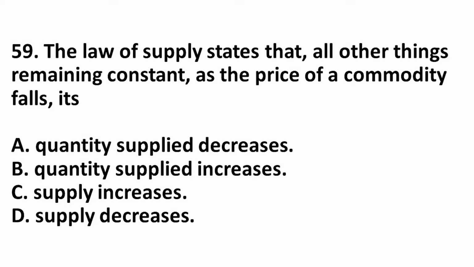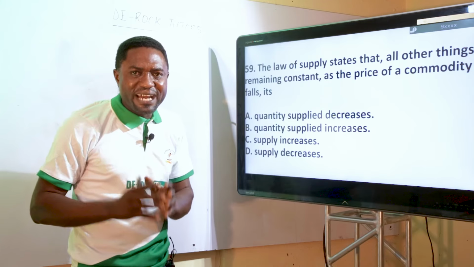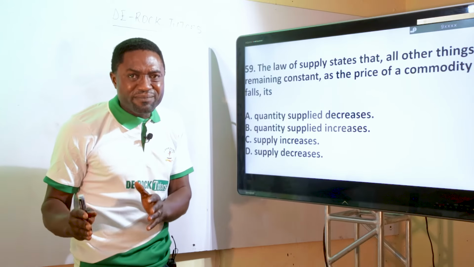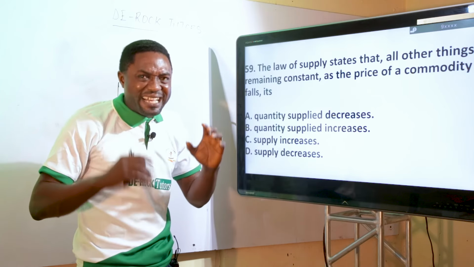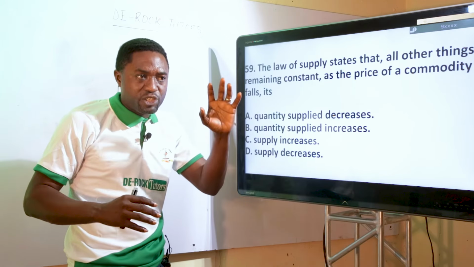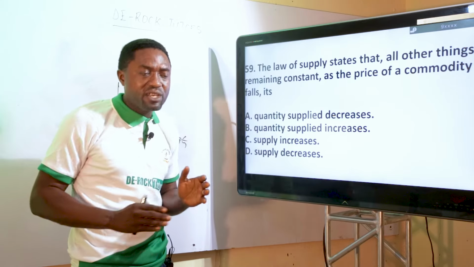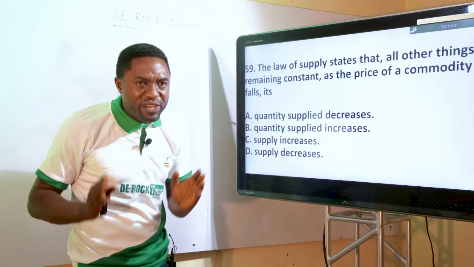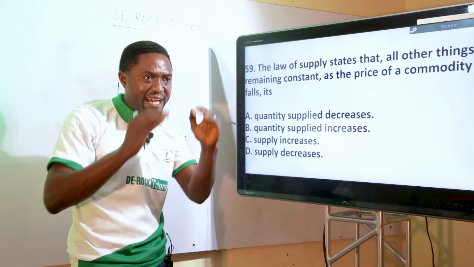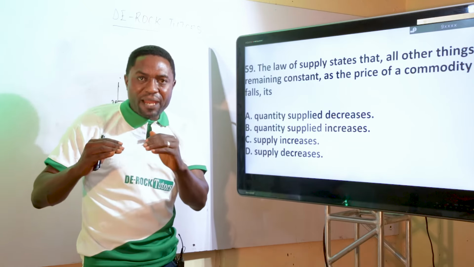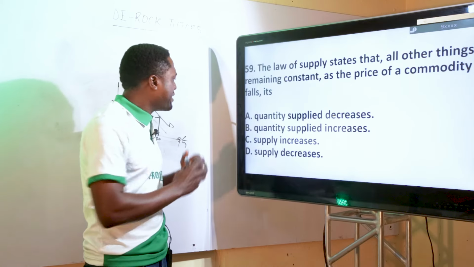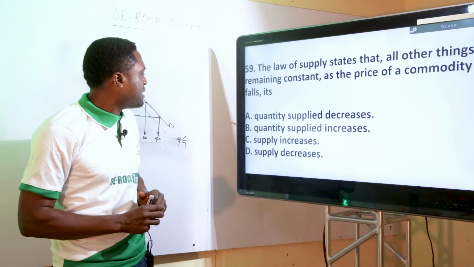As the price of a commodity falls, definitely its supply will fall because they move in the same direction. When you talk about the law of demand, when the price is going up, quantity demanded comes down. That one has a negative relationship. You understand? They are not moving in the same direction. But when you consider the law of supply, they move in the same direction. When the price is high, quantity supplied will be high. When the price is low, quantity supplied will be low. So which one now is our correct option?